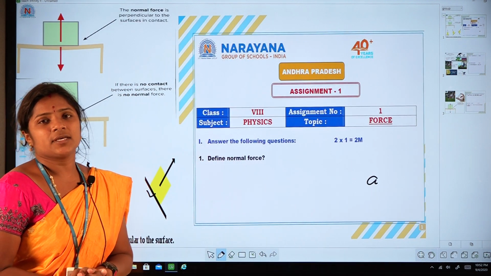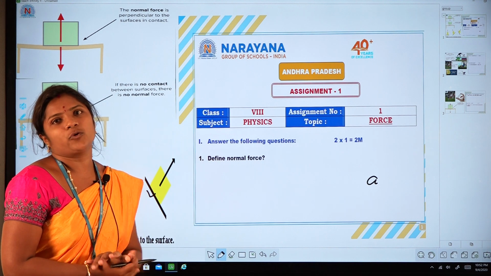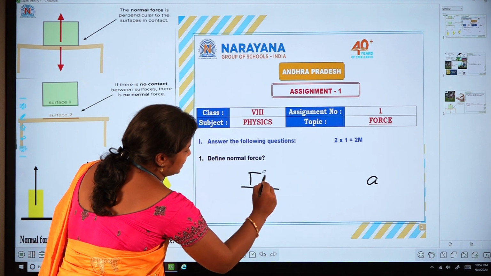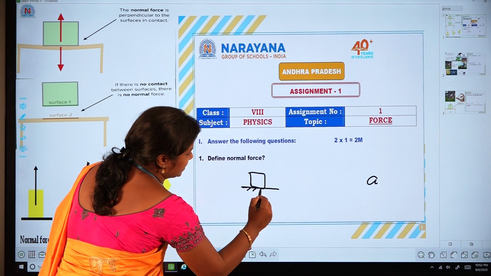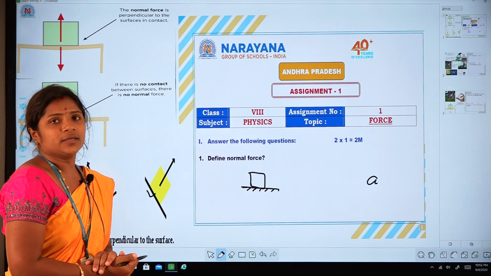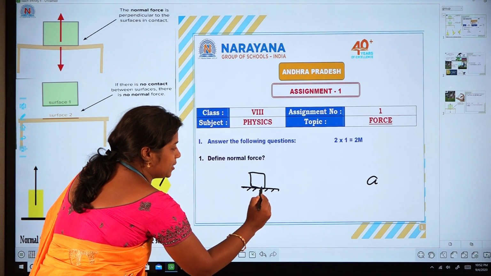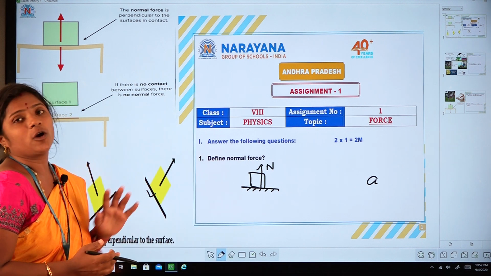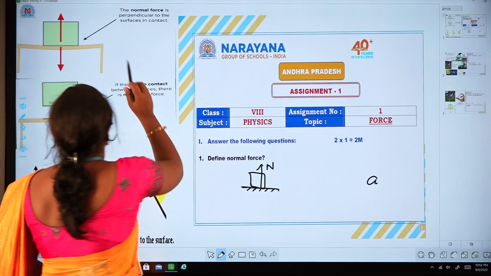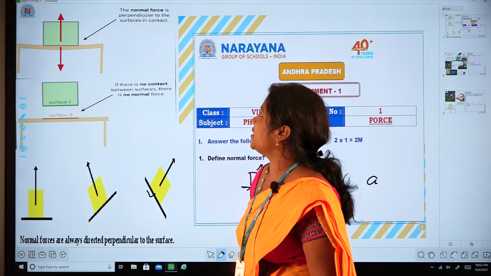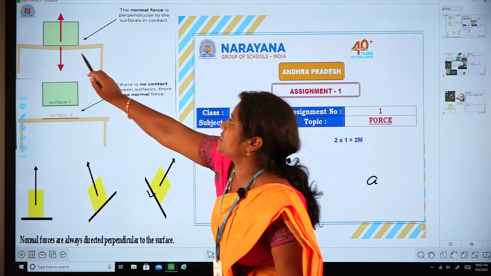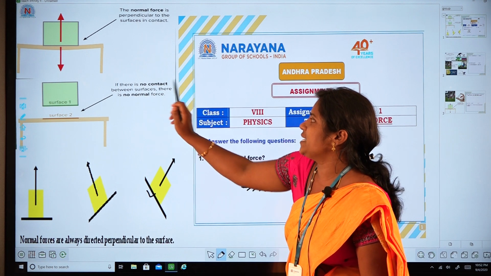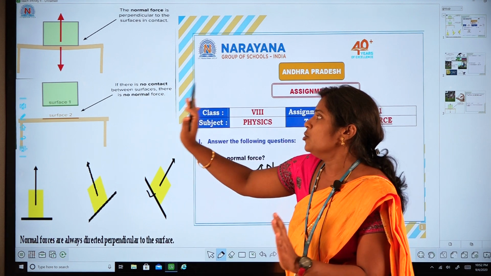Define normal force. Normal force is the contact force. Whenever two surfaces are in contact, the force exerted by the two surfaces which is perpendicular to the surface is called normal force. See the diagram. The body is at rest. The normal force is perpendicular to the surface of contact. If there is no contact between the two surfaces, there is no normal force.